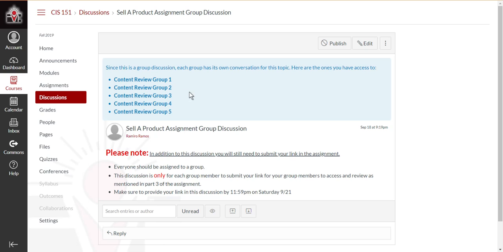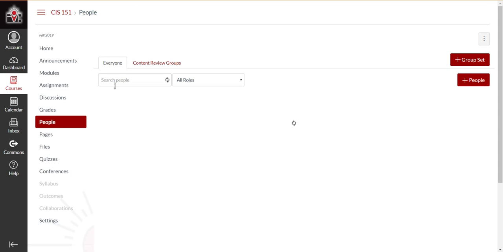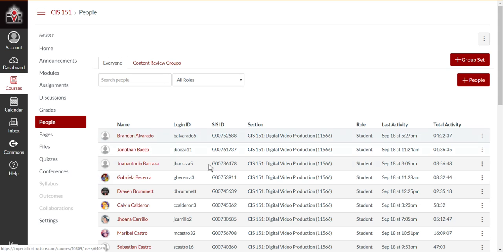However, not being on the student view portion, I want to make sure you know how to find your group, just in case it doesn't show it here. To find your group, on the left hand panel, go to People, and it will say Everyone, which is everyone in the CIS 151 class.